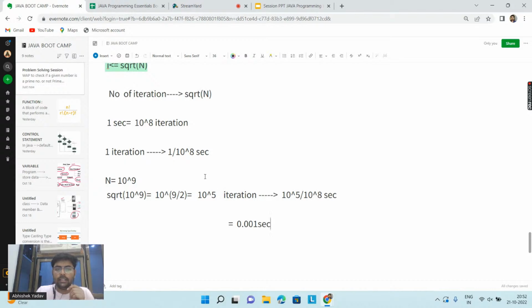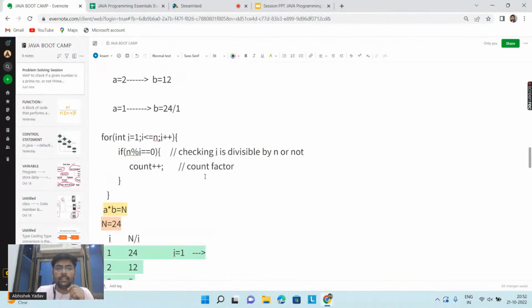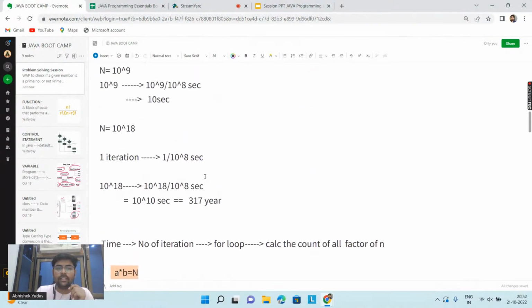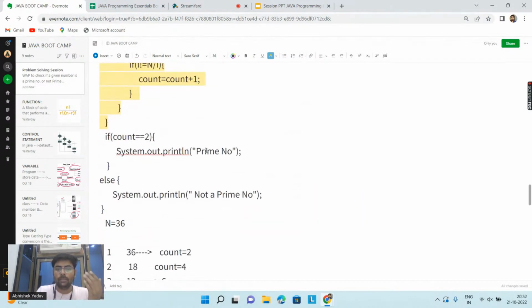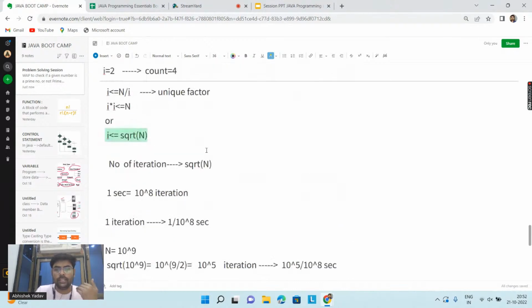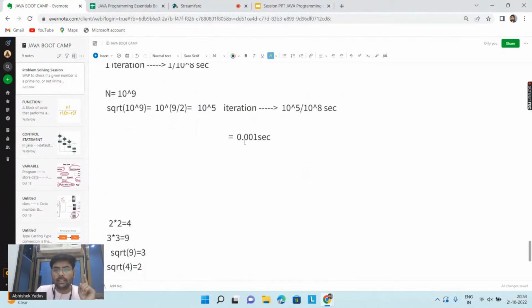Okay, so previously when I had written the brute force solution, how much time was my program taking? It was taking 10 seconds to check whether 10 to the power 9 is a prime number or not. Right, everyone? And now when you have optimized your code on the basis of some observation, you are saying that it will take 0.001 second. Roshan, it is 0.001, right?